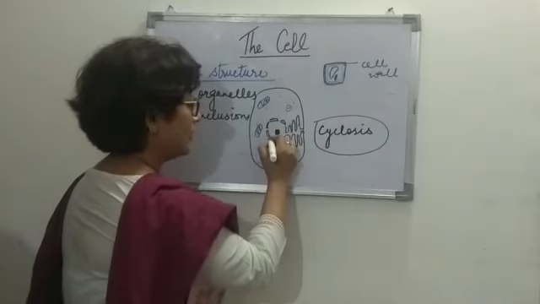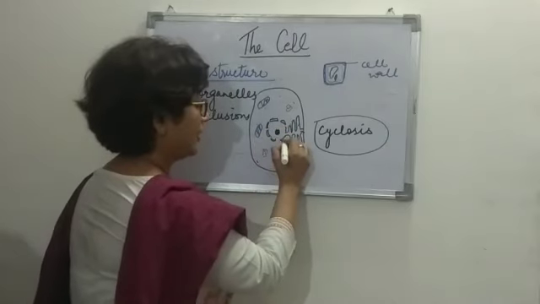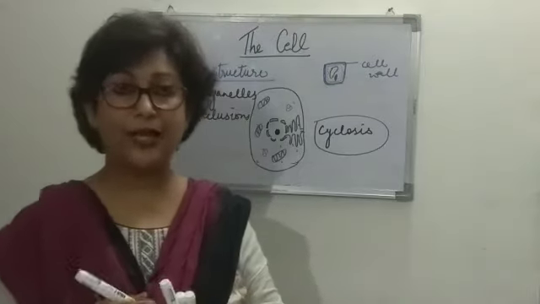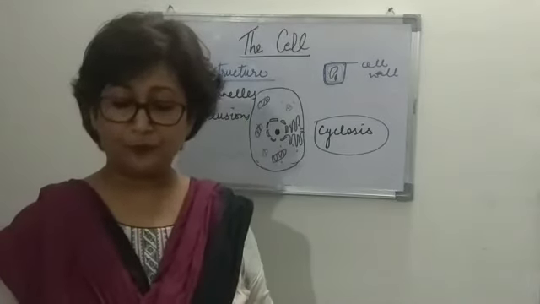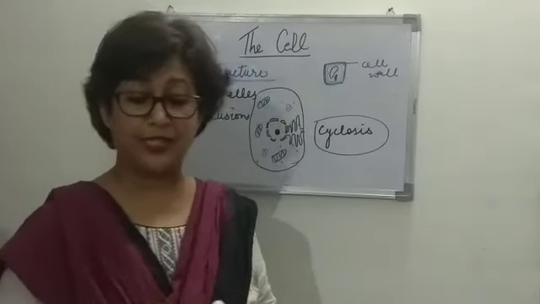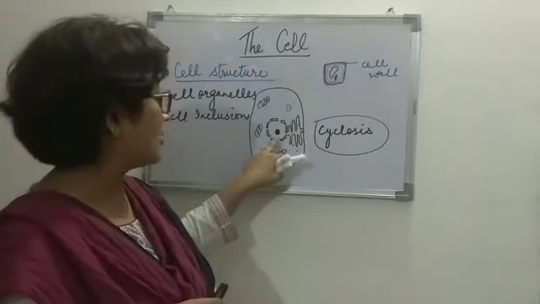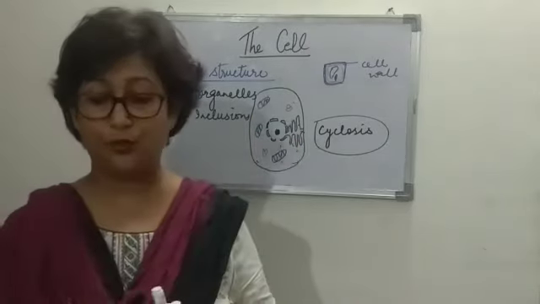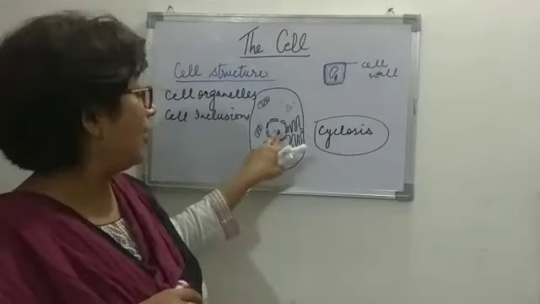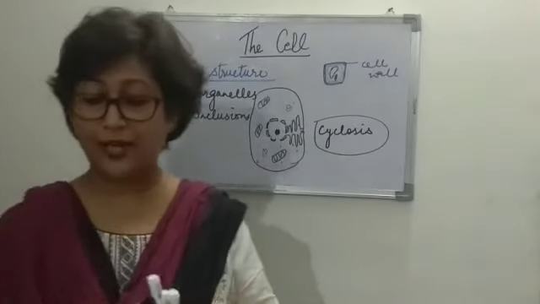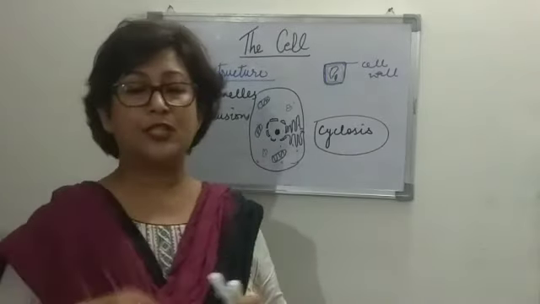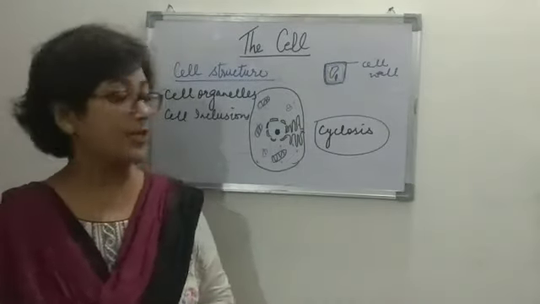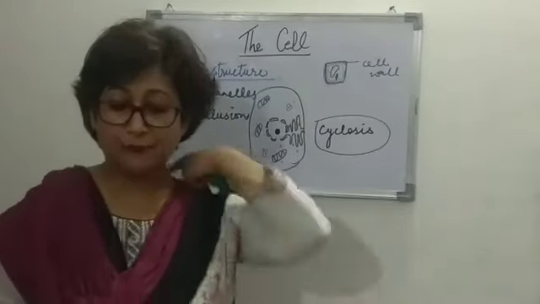You can see there is a double membrane, two membranes, which forms an envelope, and inside it contains the nucleus. The matrix inside the nucleus is known as the nucleoplasm. It may have a nucleolus, which includes the DNA, or the DNA may be in the form of a chromatin network.